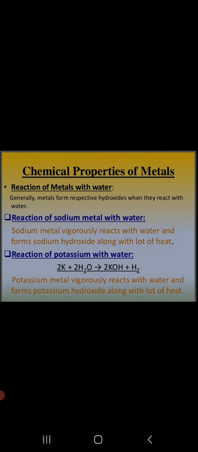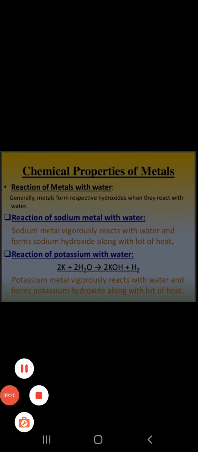Now we will go ahead and study the action of acids on metals. Before we go ahead, let me tell you that metals like silver, gold and platinum don't react much with steam. So that is one of the reasons they are also called noble metals, as they are less reactive.